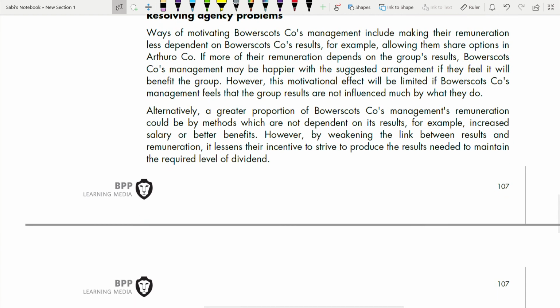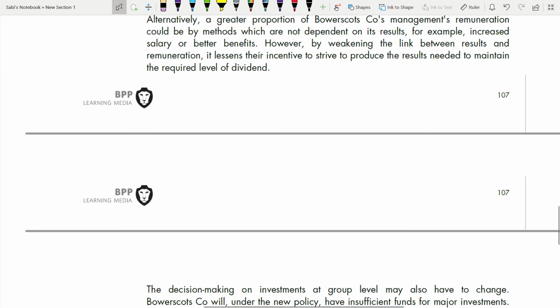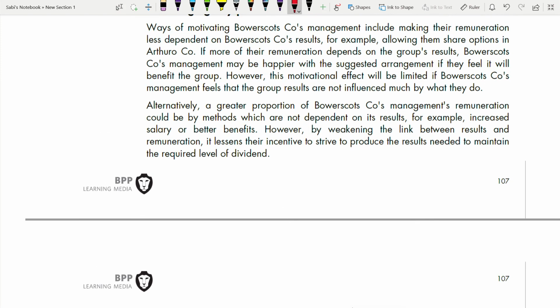So all these are agency issues, and these are general. You should know what can motivate a subsidiary, what could be demotivating, how you can motivate, and all those things. Okay. So alternatively, a greater proportion of the subsidiary company's management's remuneration could be by methods which are not dependent on its results.